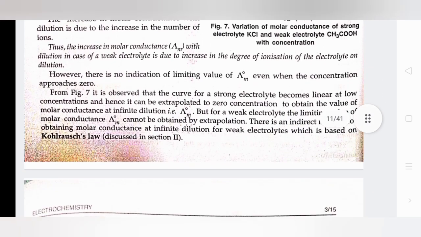From figure 7, it is observed that the curve for a strong electrolyte becomes linear at low concentrations and hence it can be extrapolated to zero concentration to obtain the value of molar conductance at infinite dilution, Λm naught. But for a weak electrolyte, the limiting value of molar conductance Λm naught cannot be obtained by extrapolation. There is an indirect method for obtaining molar conductance at infinite dilution for weak electrolytes, which is based on Kohlrausch's law.